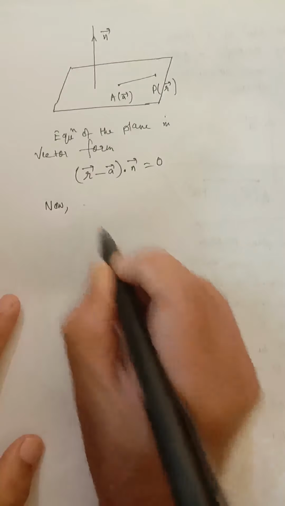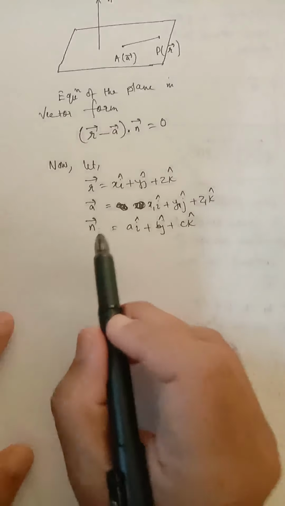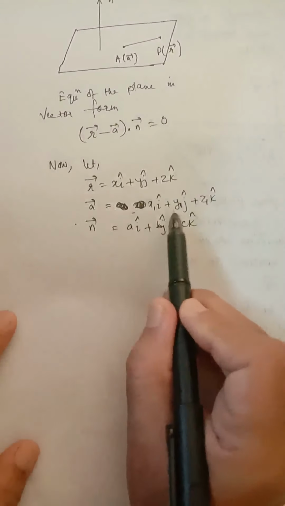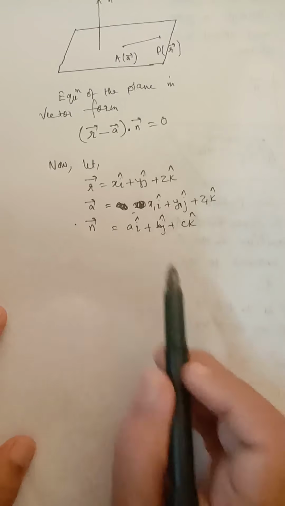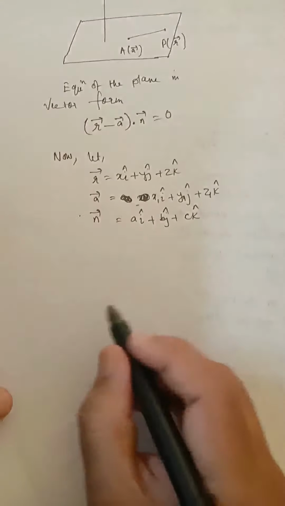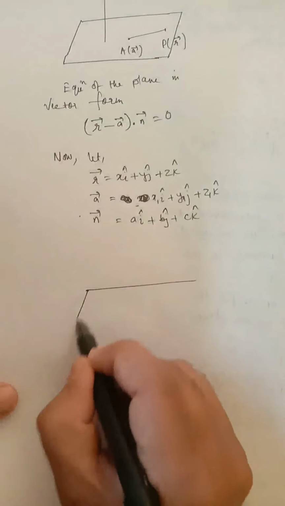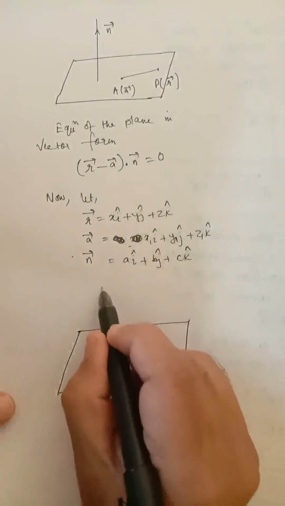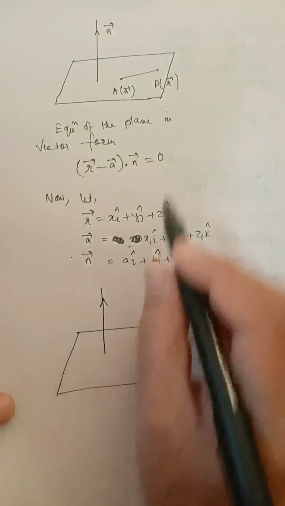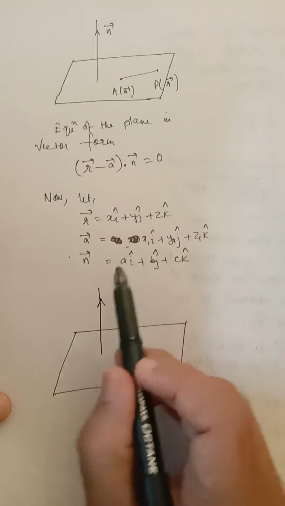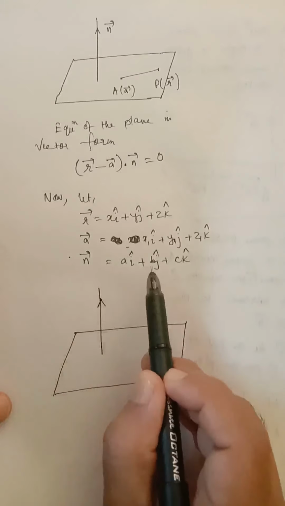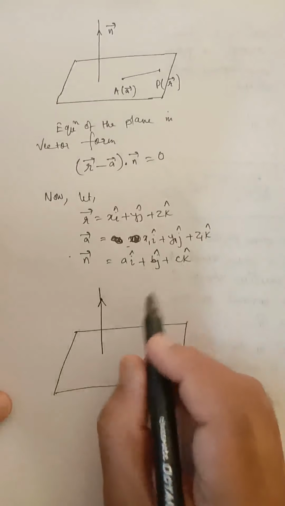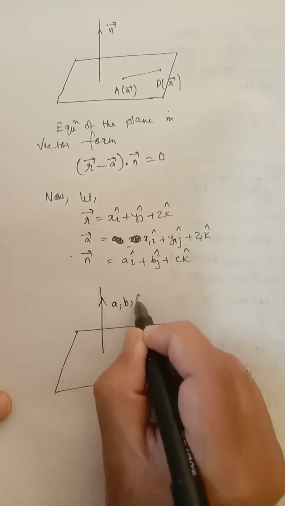Now we have assumed R vector equal to xi plus yj plus zk, A vector equal to x1i plus y1j plus z1k, and n vector equal to ai plus bj plus ck. Now I am changing this vector form to Cartesian form. Now you can see n vector is a line which is perpendicular to the plane. I have assumed n vector equal to ai plus bj plus ck. As n vector is a line, a, b, c will be the direction ratios of the line.